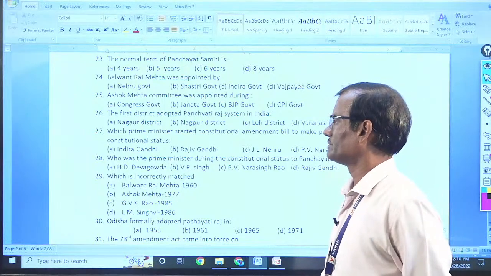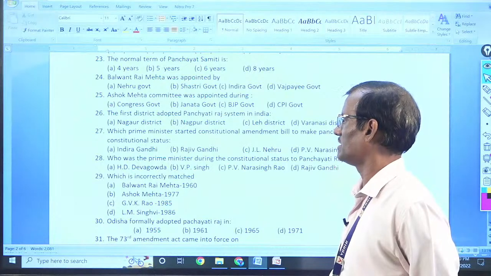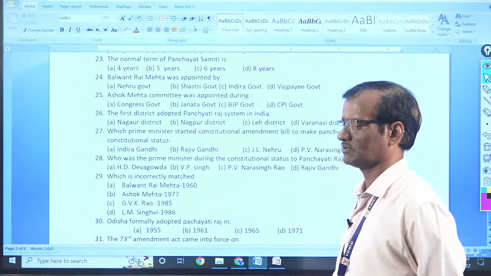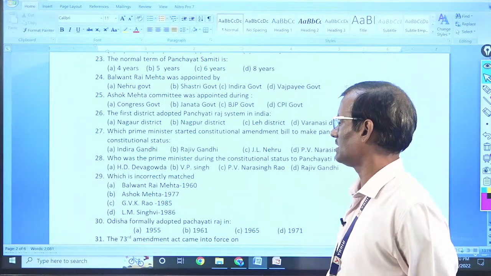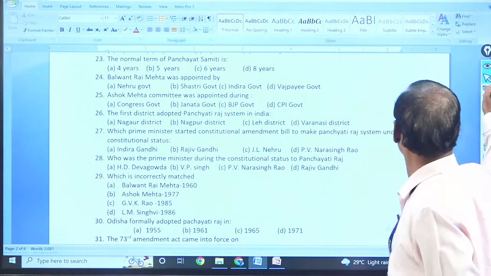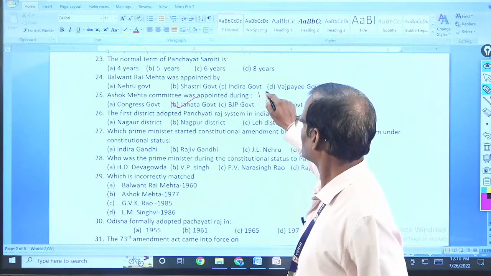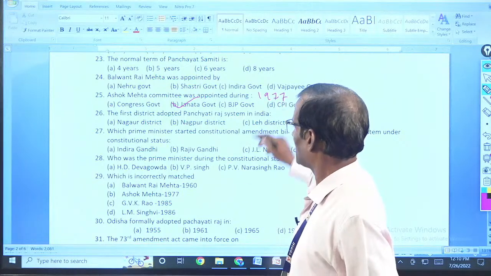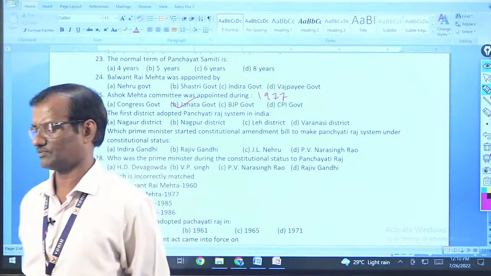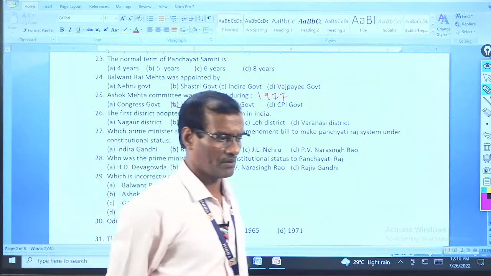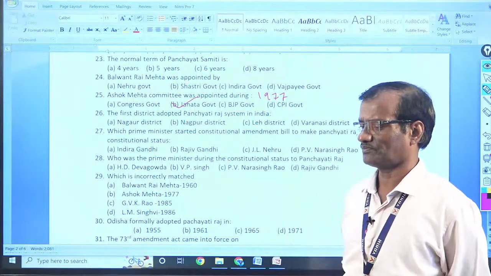Okay. So first is Ashok Mehta committee. We have already discussed during Janata government, like Moraji Desai government, 1977. So it was there, and the committee made tremendous recommendations for Panchayat Raj system.